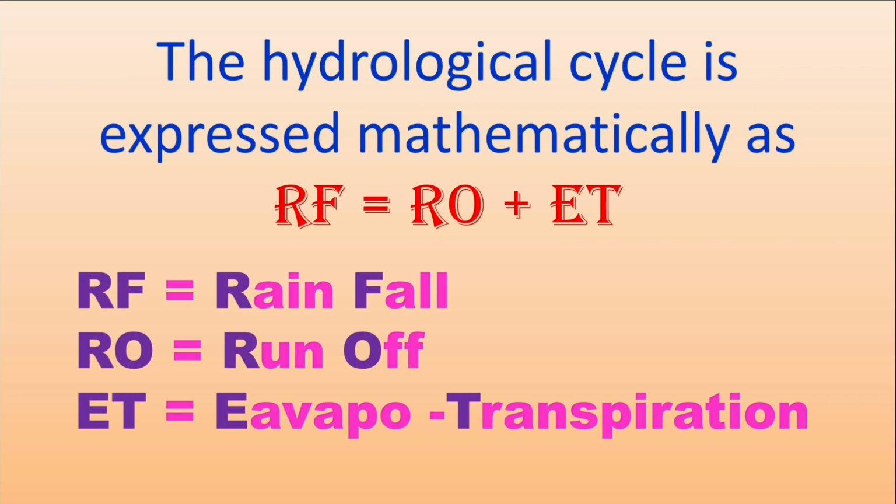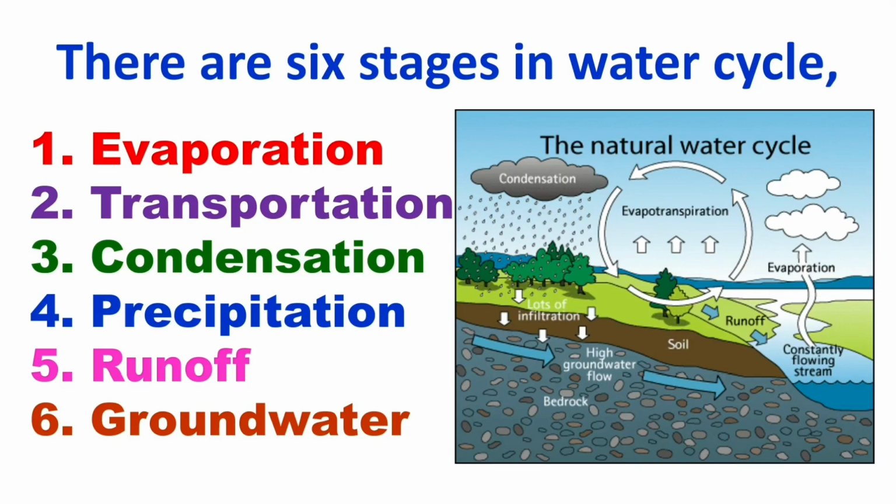Now let us see how we can express the hydrological cycle in a mathematical way. That is, RF is equal to RO plus ET. In that, RF is the rainfall, RO is the runoff, and ET is the combination of evaporation and transpiration, otherwise known as evapotranspiration. There are 6 stages in the water cycle.